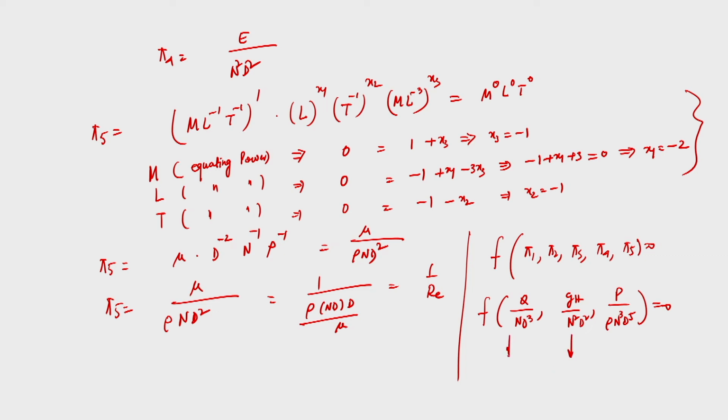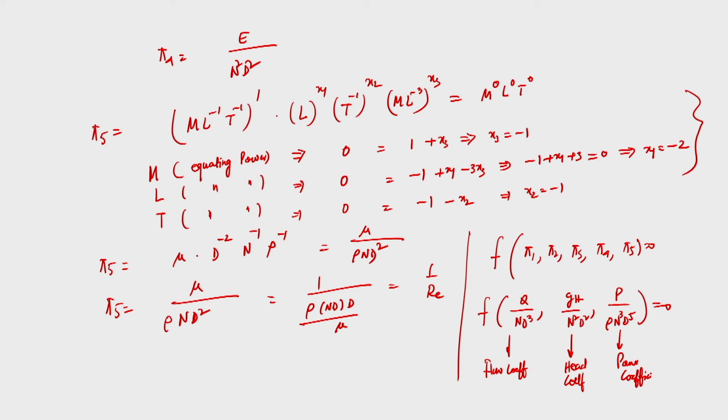This is the flow coefficient, this is called the head coefficient, and this is the power coefficient. This is very important for a pump because of flow, head and power. Now, we have obtained 5 pi terms, but we have expressed these 5 pi terms in terms of 3 important coefficients: flow coefficient, power coefficient and head coefficient.